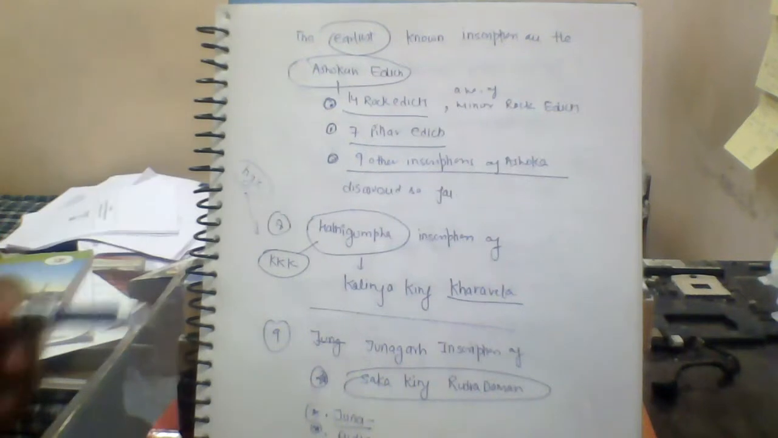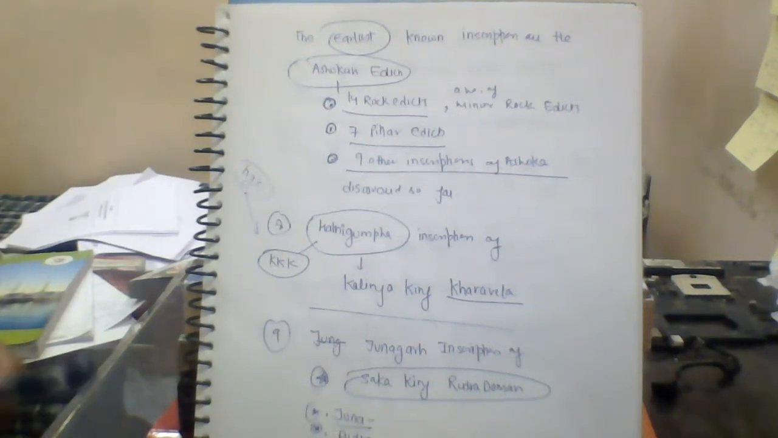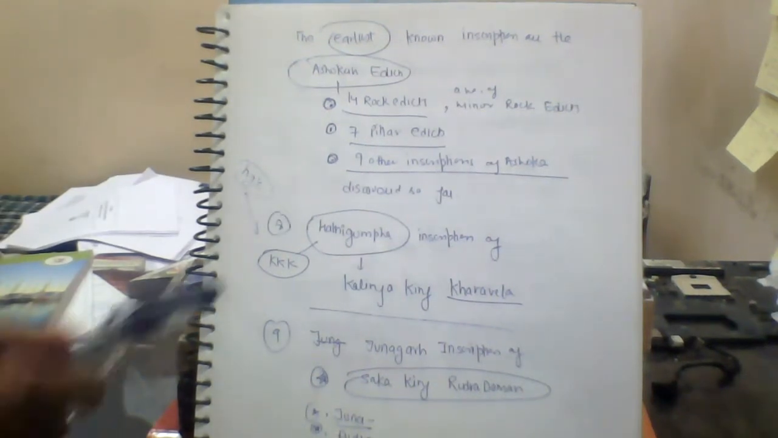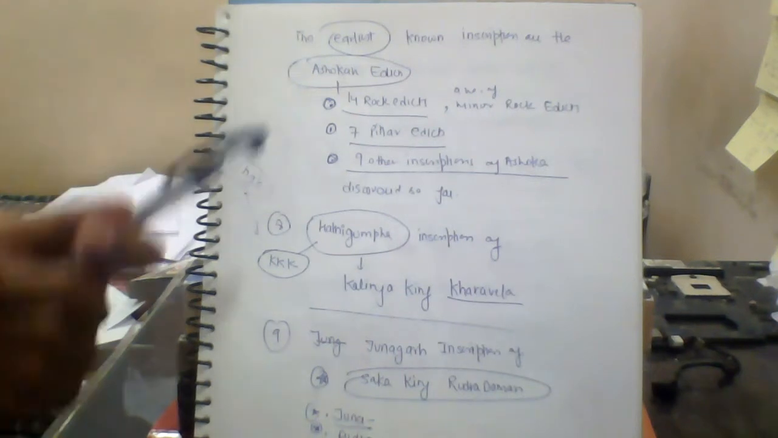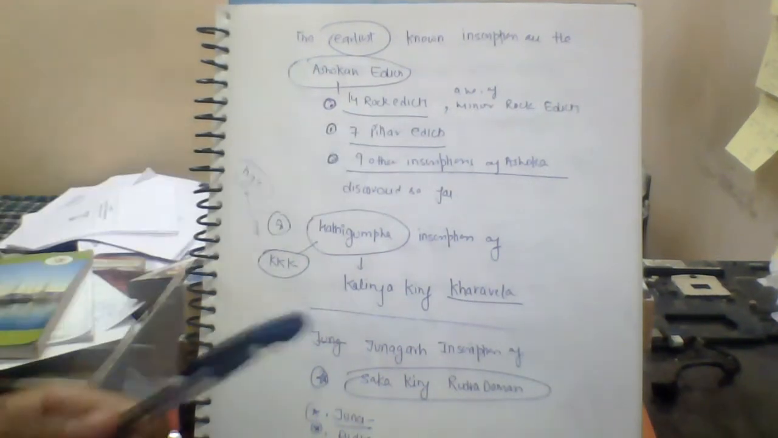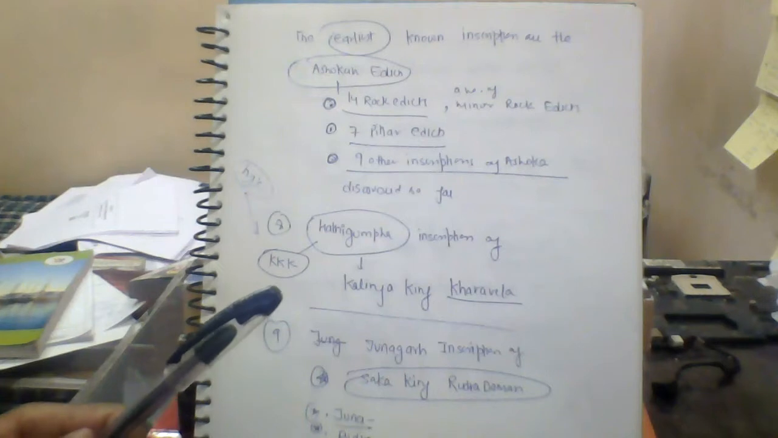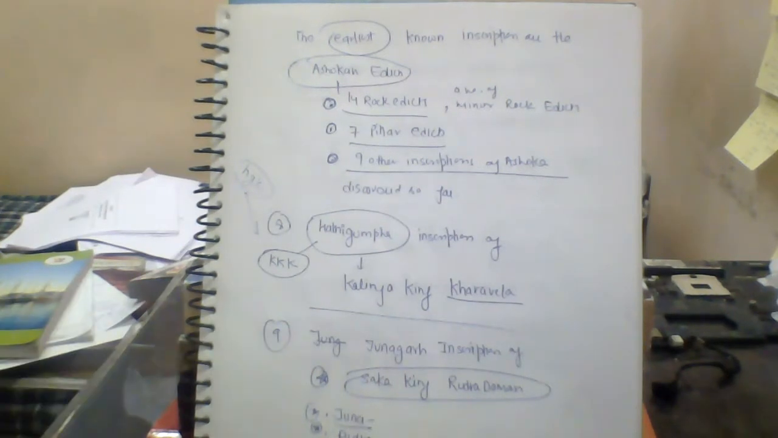Then moving to the next. The earliest known inscriptions are the Ashokan edicts. There are 14 rock edicts, a number of minor rock edicts, and 7 pillar edicts. Then there are 90 other inscriptions of Ashoka discovered so far.